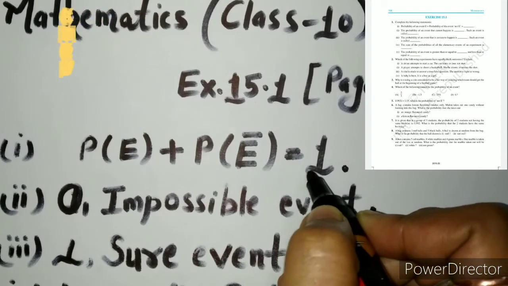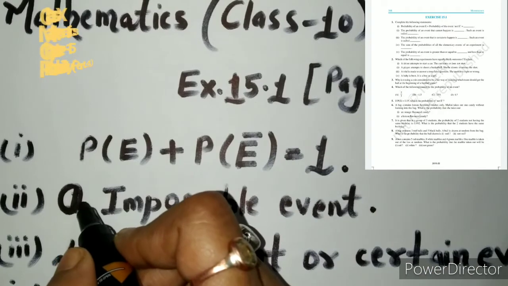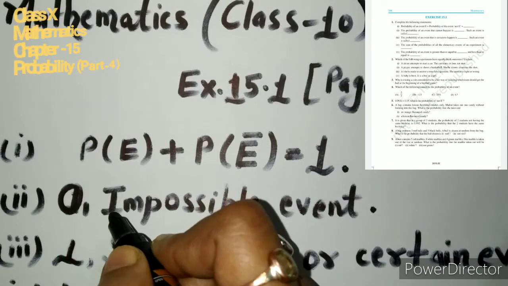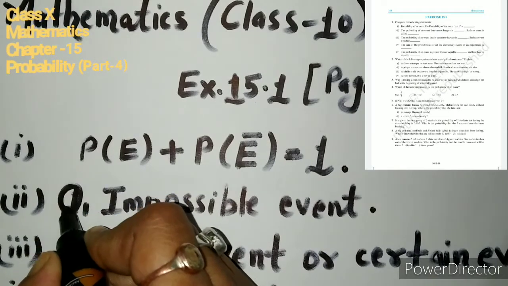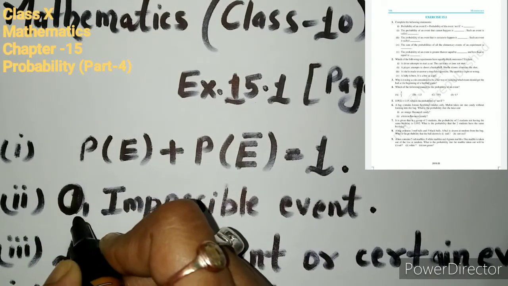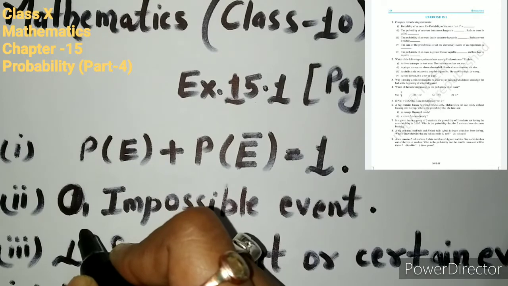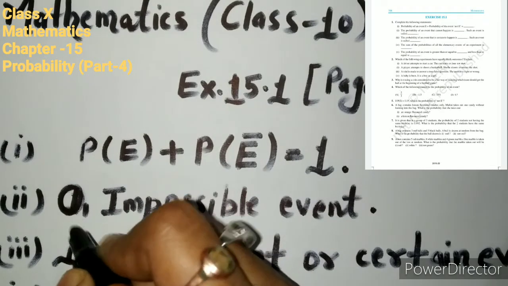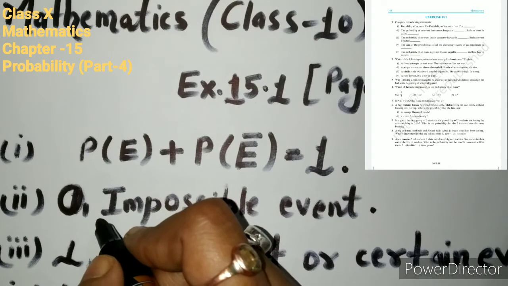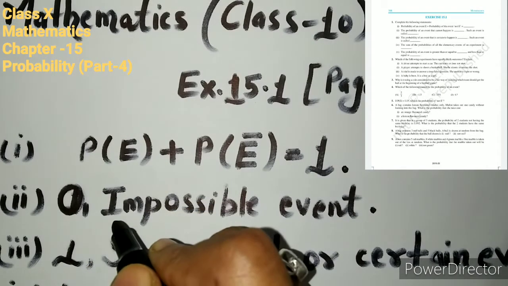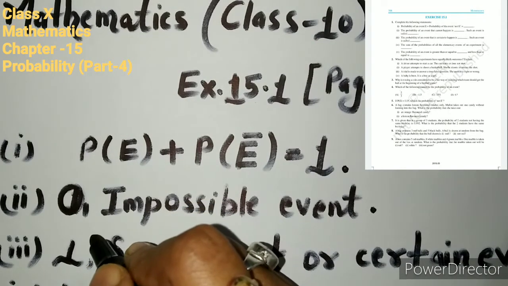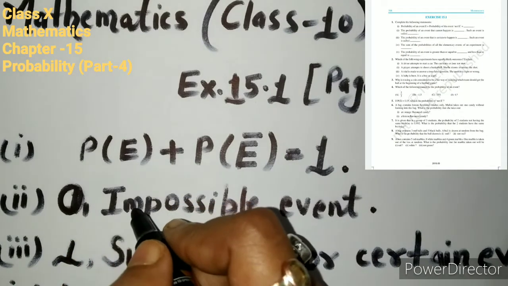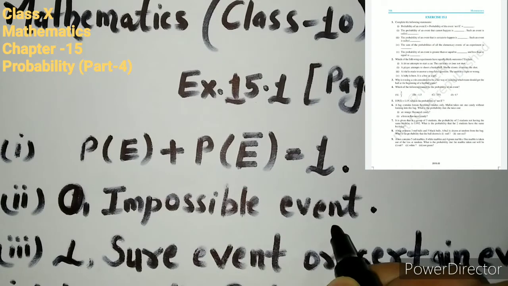Second, the probability of an event that cannot happen is 0. If we throw a dice and we want to get 8, it is not possible. That is why the probability of an event that cannot happen is 0, and that type of event is called an impossible event.